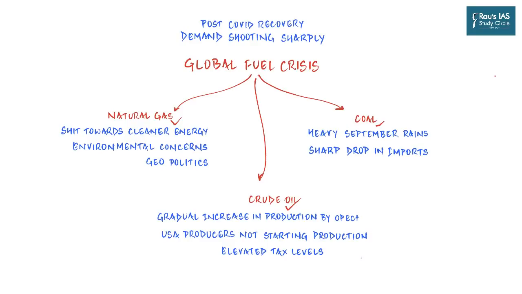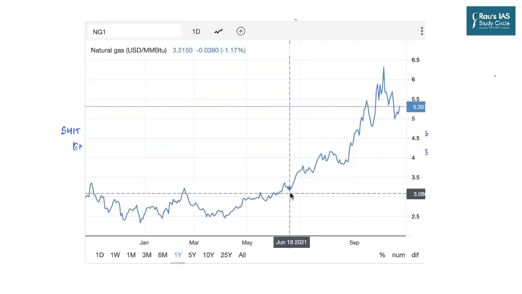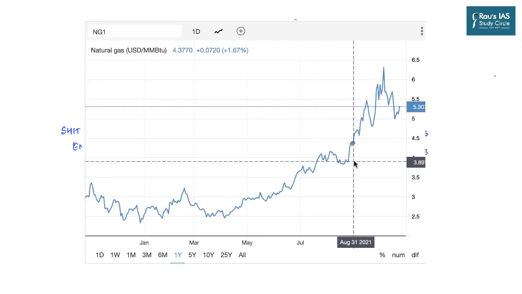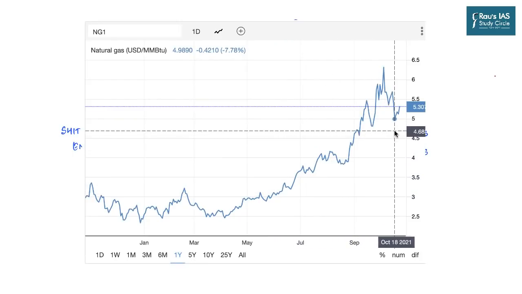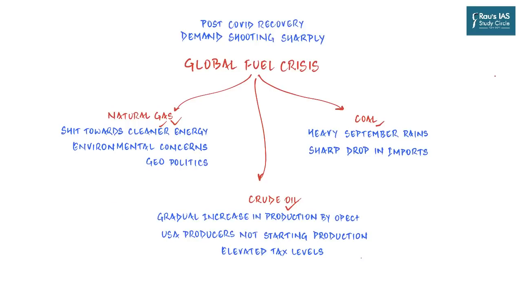For example, if we talk about natural gas, winter is yet to set in, but natural gas prices have soared over the past few months, especially in Europe. The price of natural gas in Europe is now 6 times higher than what it was last year. Across the continent, natural gas inventories are falling.